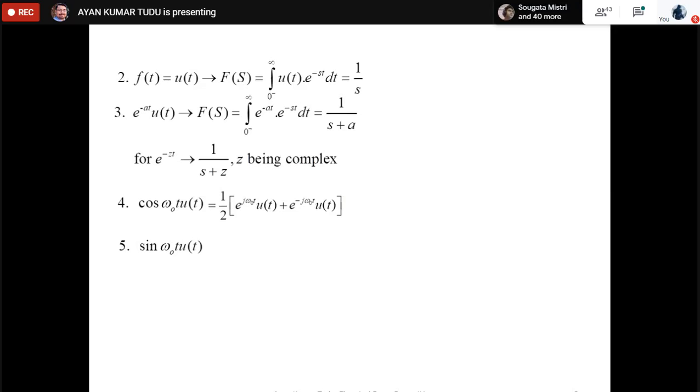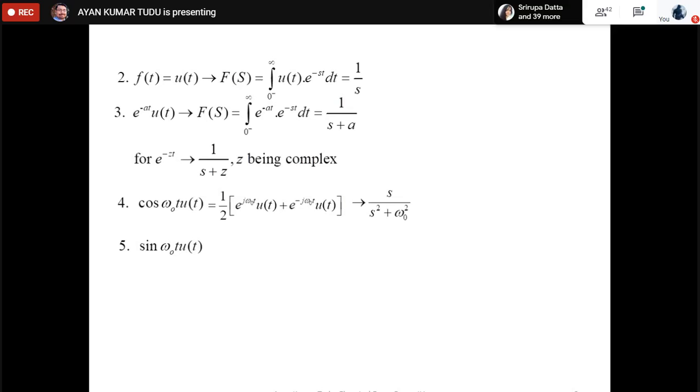If we apply the Laplace transform to this, we get half into 1 by S minus j omega 0 plus 1 by S plus j omega 0. Understood? If we solve this, the expression we get is S by S square plus omega naught square.